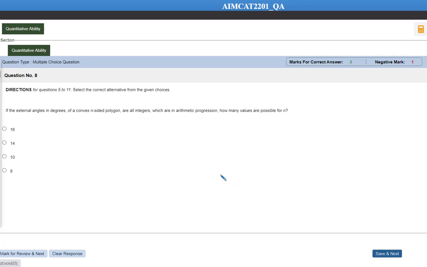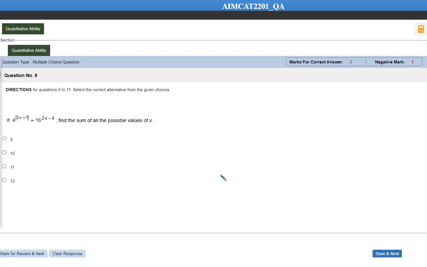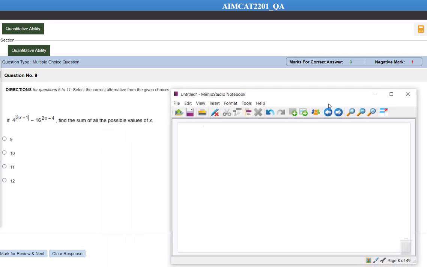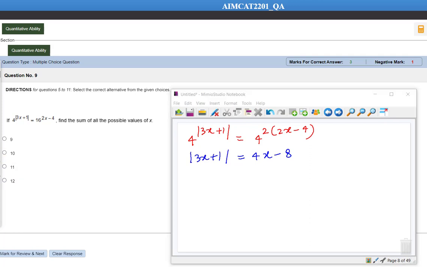Okay, question number 9. Let's have a look at question number 9. Hold on, it looks easy. So the given expression is 4 to the power mod of 3x plus 1 is equal to 16. I can write 4 to the power 2 into 2x minus 4. If bases are same, then powers are same. So mod of 3x plus 1 is equal to 4x minus 8. Now how to eliminate the modulus? By considering positive and negative both possibilities.